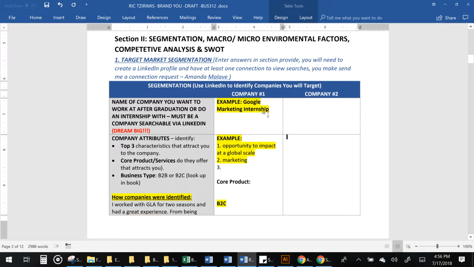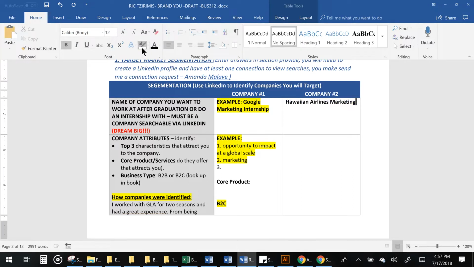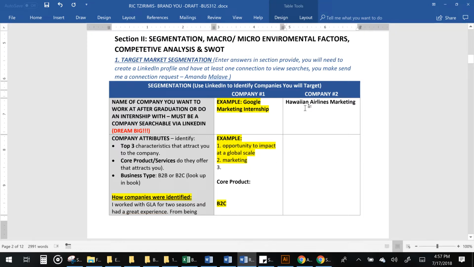So again, everything in yellow is an example. You would delete that example and enter in your information. In this particular case, this person wanted to do a Google marketing internship, and then they wanted to look at a Hawaiian Airlines marketing role. You would obviously highlight it and make sure that it's not yellow, because yellow are just examples, and have your information. That would be the first section.